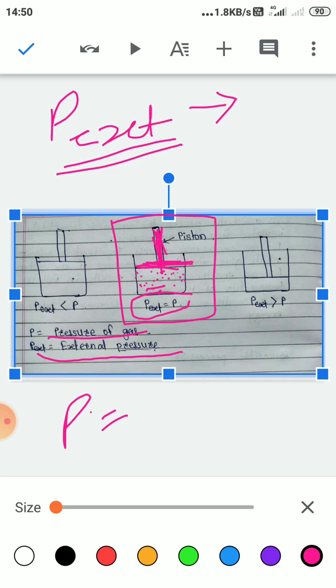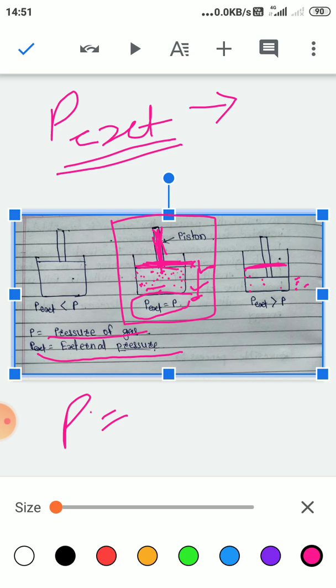Now see the volume of gas here. If we increase or decrease the pressure, increase in pressure means we are applying force on the gas. If we consider this height from A to B, then by increasing pressure this height will decrease, that means the volume of gas will decrease.